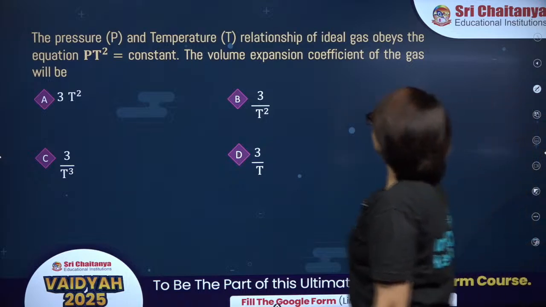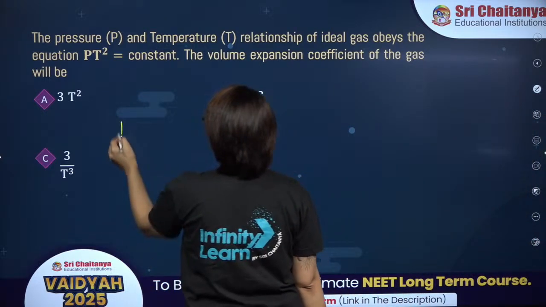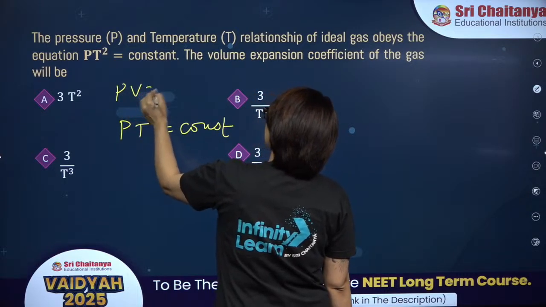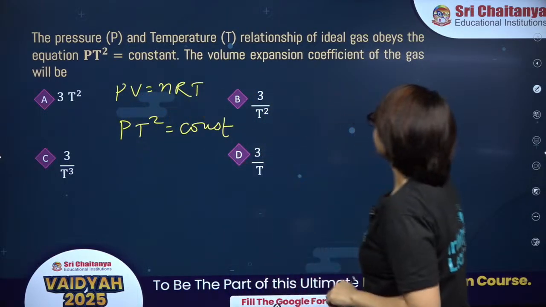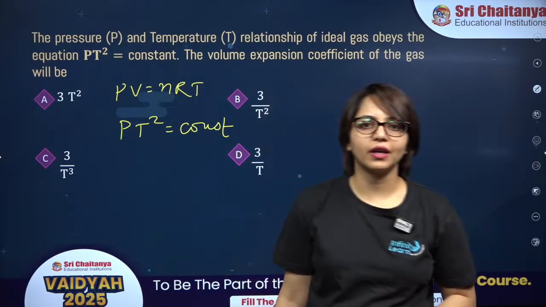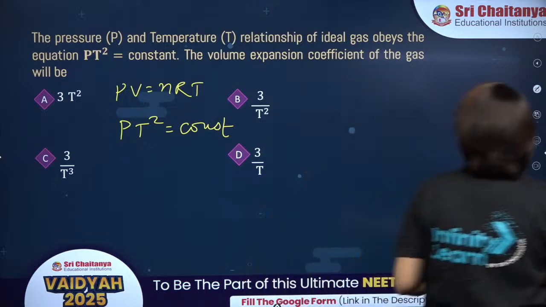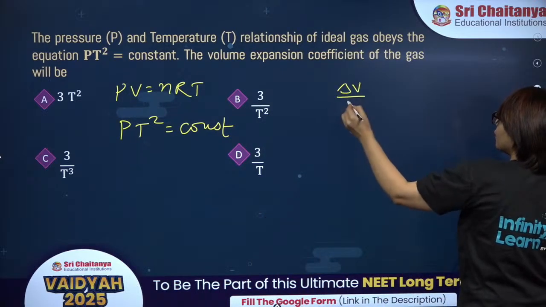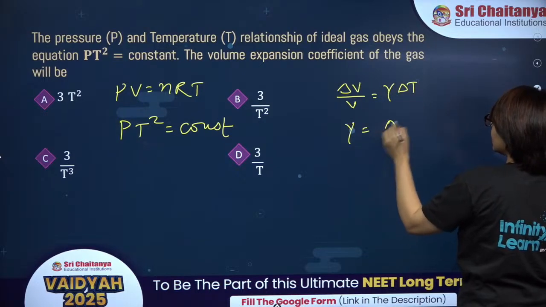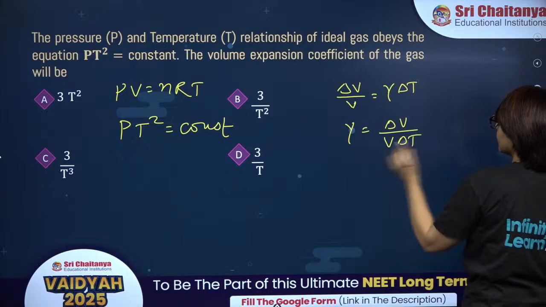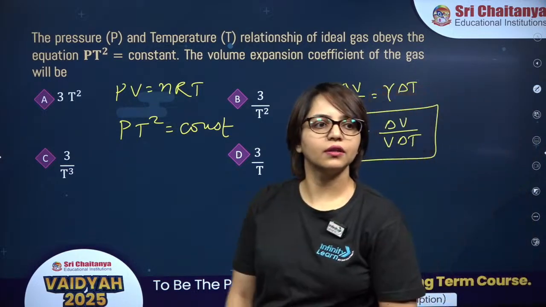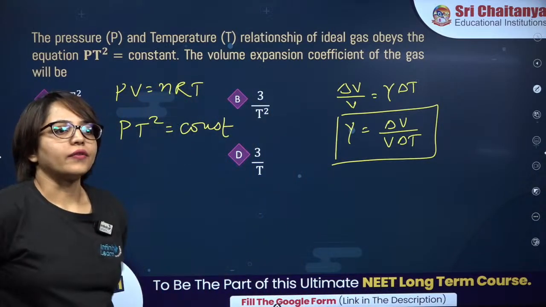The pressure and temperature relationship of an ideal gas is given by PT square is equal to constant. The volume expansion coefficient of the gas will be. You have to find the volume expansion coefficient of the gas. Chaliye, try this one. Delta V by V is gamma delta T. So gamma should be delta V upon V delta T. This is volume expansion coefficient of the gas. Try this one. Okay? All right.